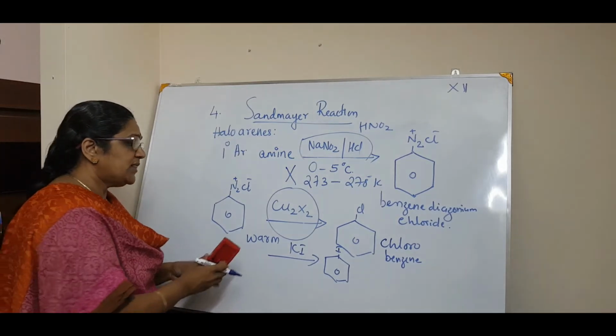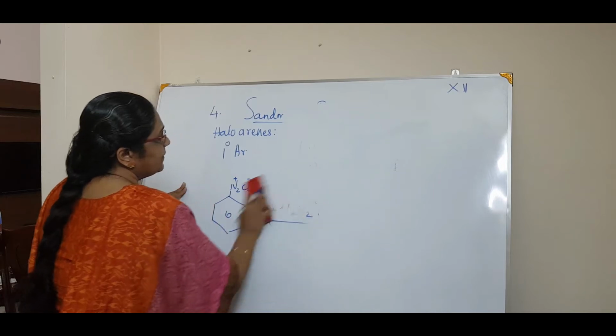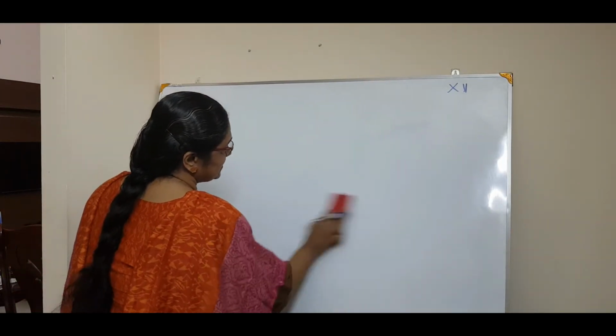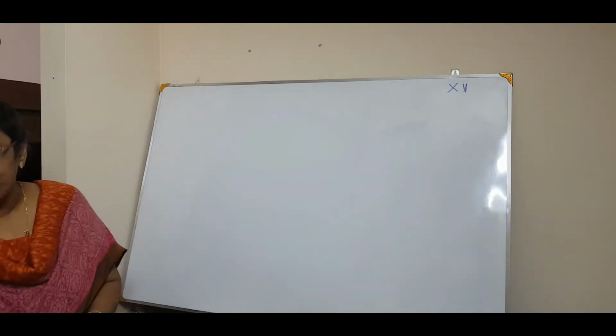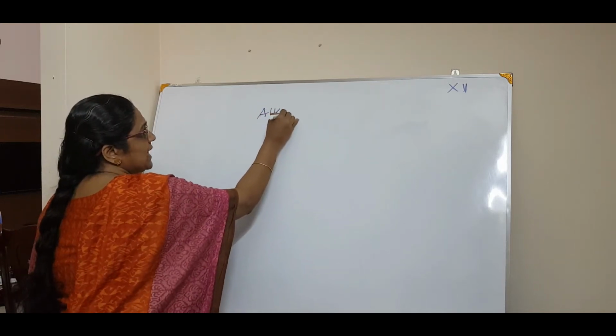Now moving on to the fifth, that is again the preparation of haloalkanes. Okay, haloalkanes. This is not haloarenes, but haloalkanes. We can prepare haloalkanes from alkenes. You know what is alkene?